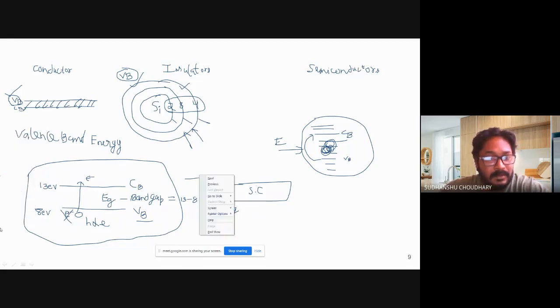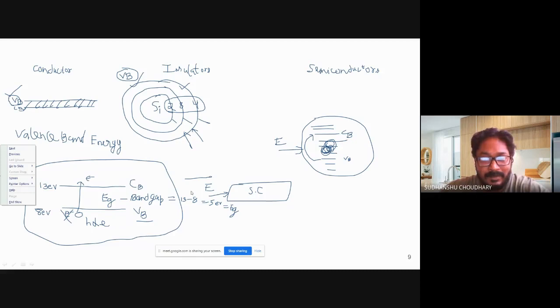Okay. So we understood that the electron will move from valence band to conduction band because it has been provided some energy. A semiconductor, or a material, is given energy. Because of that energy, the electron gets more energy, and it will obviously try to move to higher energy levels. It is not now at 8 electron volts; it has more energy. That is how much? 13 eV, or maybe even more.